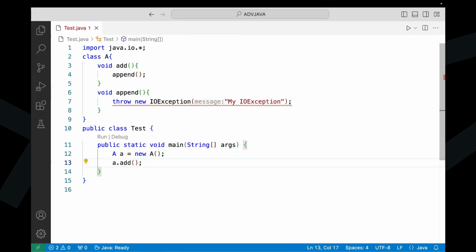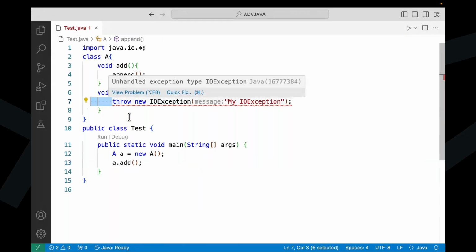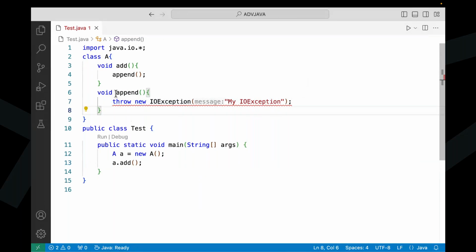Now forget about this red color line. Don't worry, guys. I'm giving some pinpoints, so observe carefully. We raised an exception at the seventh line inside the append method. The append method call is at the fourth line, inside the add method.